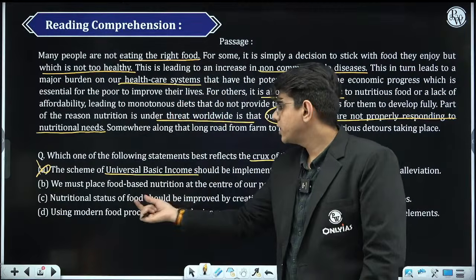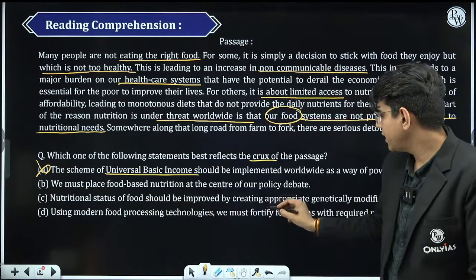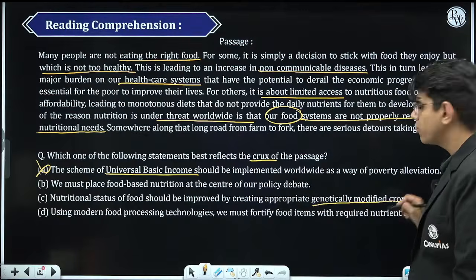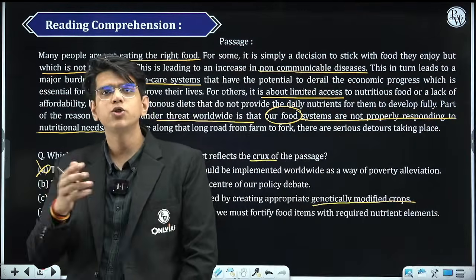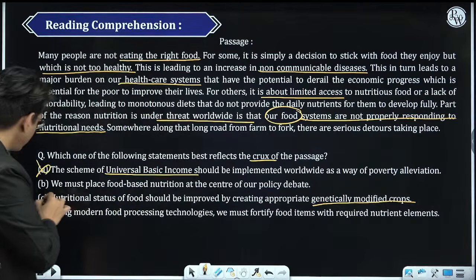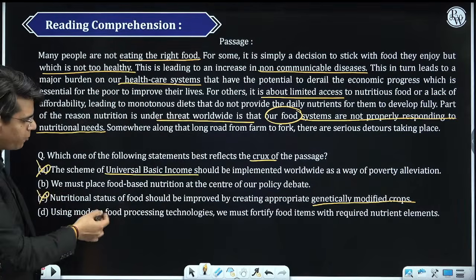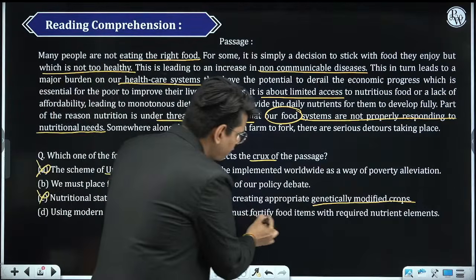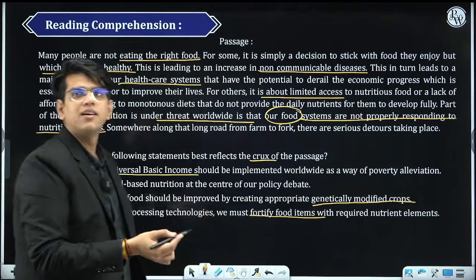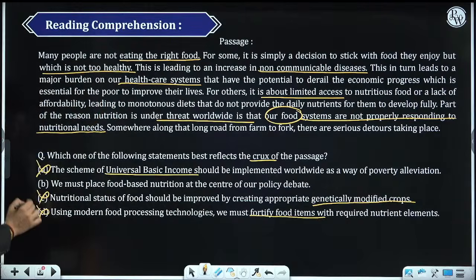Second thing, nutritional status of food should be improved by creating genetically modified crops. Nowhere in the passage is the suggestion that we should switch to GM crops. So this is also gone. Using modern food processing technologies, we must fortify foods. Now, fortification of food items is also not given. So these options are beyond the scope of the passage. Nowhere in the passage can we link something which is relevant to these options.